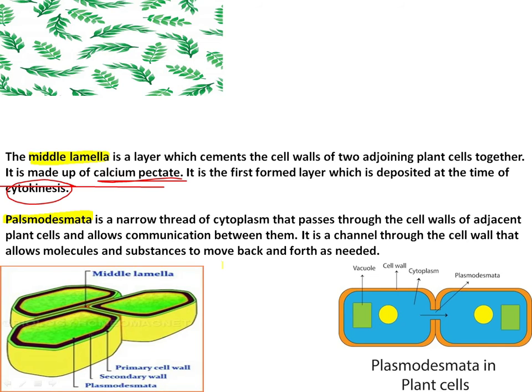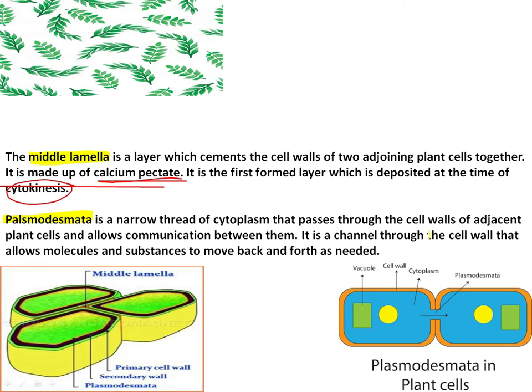Just recall the connection between the sieve tube cell and the companion cell. You can see that the communication between the cells is through the plasmodesmata, which are the cellular junctions.